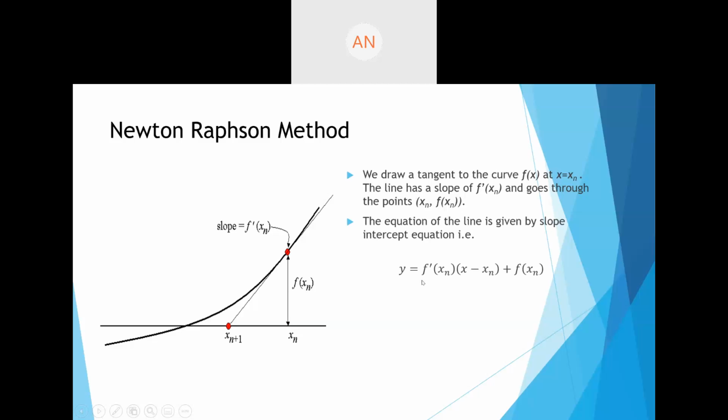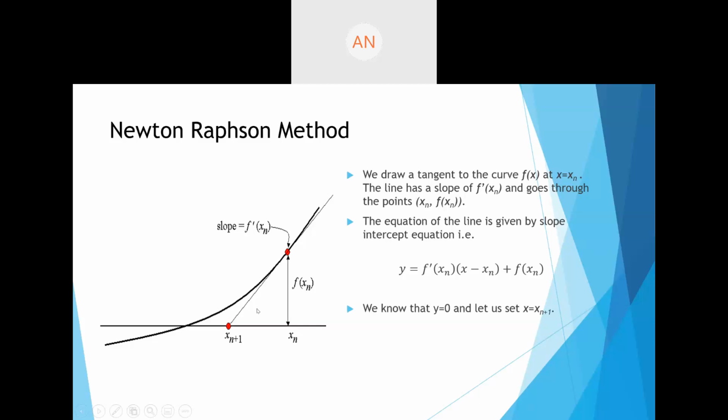If we calculate the value of y here, that will be equal to f dash of xn, that is the slope, into x minus xn, plus function of xn. That is nothing but your slope intercept form of a line.